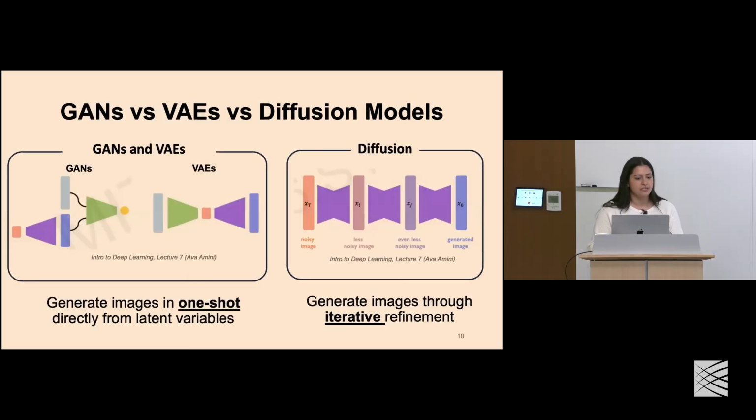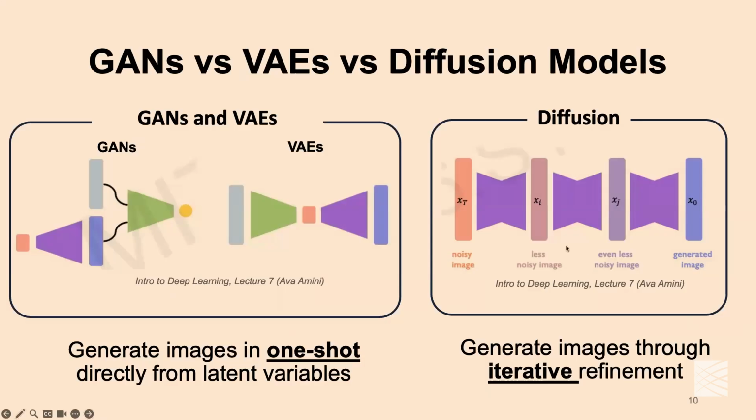Now, there are a few ways of doing this. Conventionally, we've used GANs or VAEs, which generate images in a one-shot fashion, meaning they're given a task and in one swoop are trying to predict what makes a dog a dog. However, this new class of models that's gaining traction are diffusion models, where instead of doing this task in a one-shot fashion, we're now generating images or learning these latent representations through iterative refinements.